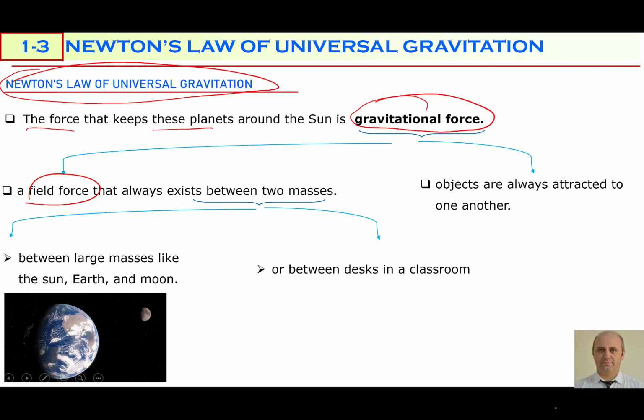It exists in the subatomic world, between the electrons, between the protons. However, this force is very dominant in outer space, but it is not very effective in the subatomic world.